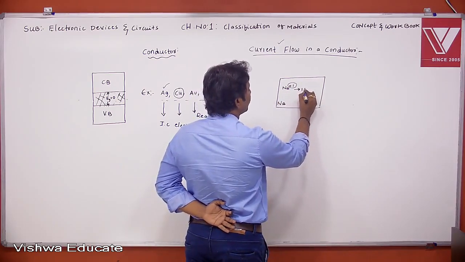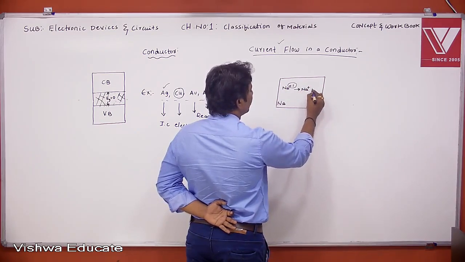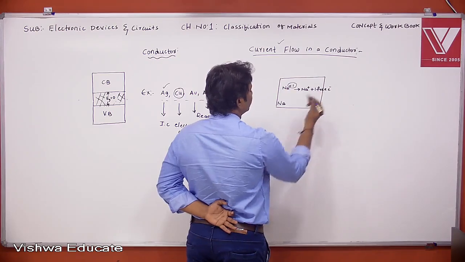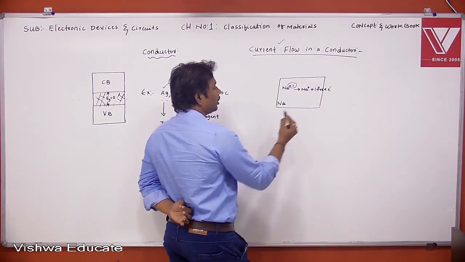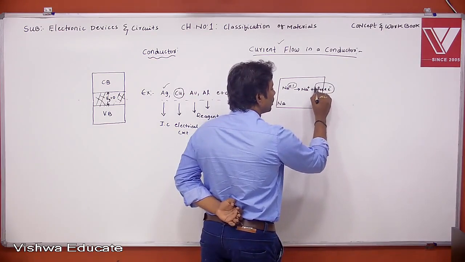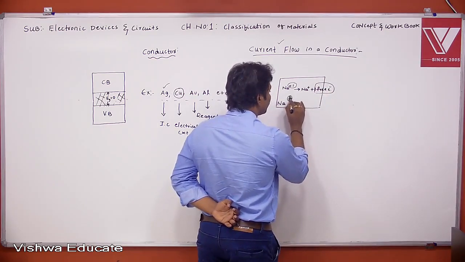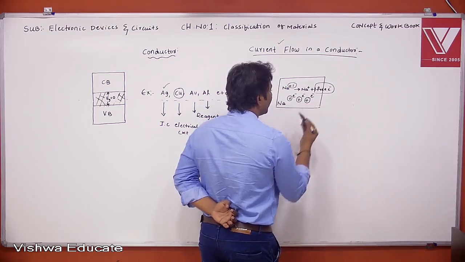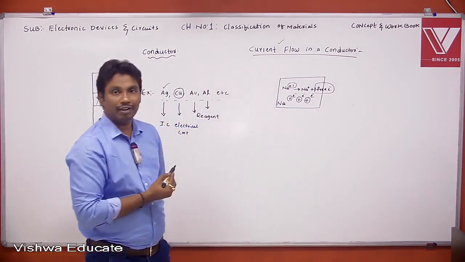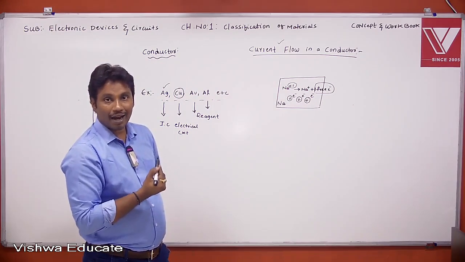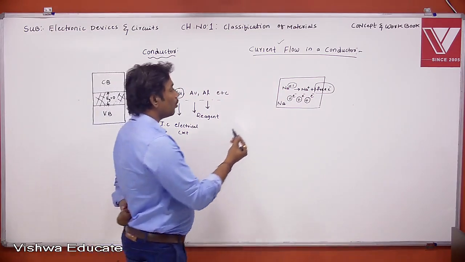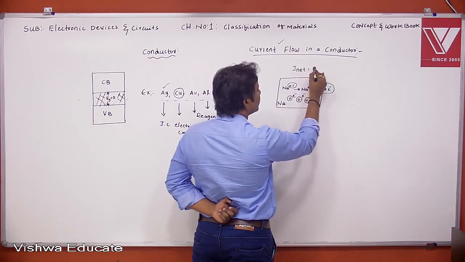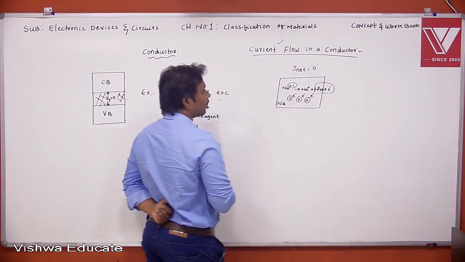Then the sodium atom becomes a sodium ion, and the valence electron becomes a free electron. These free electrons are uniformly distributed in the sodium sheet, and they have a random motion. Due to this random motion of free electrons, what is the net current in a conductor? Zero. The net current is equal to zero.